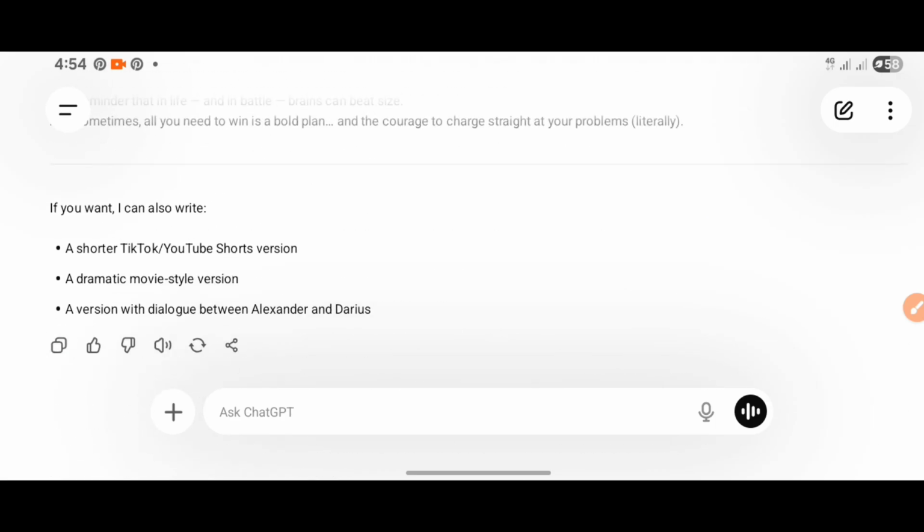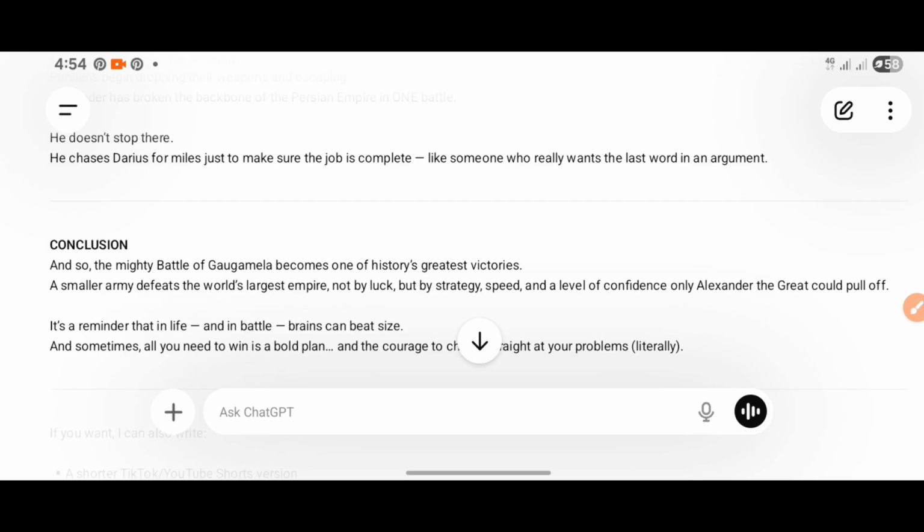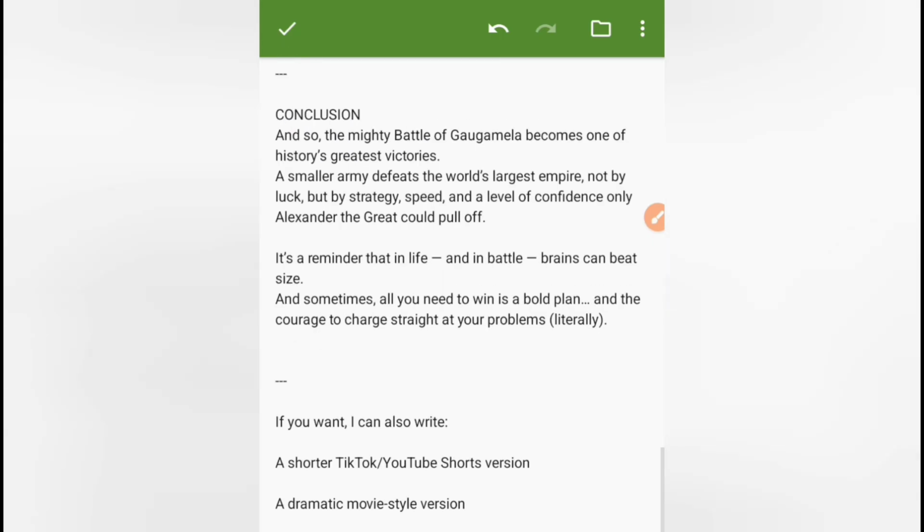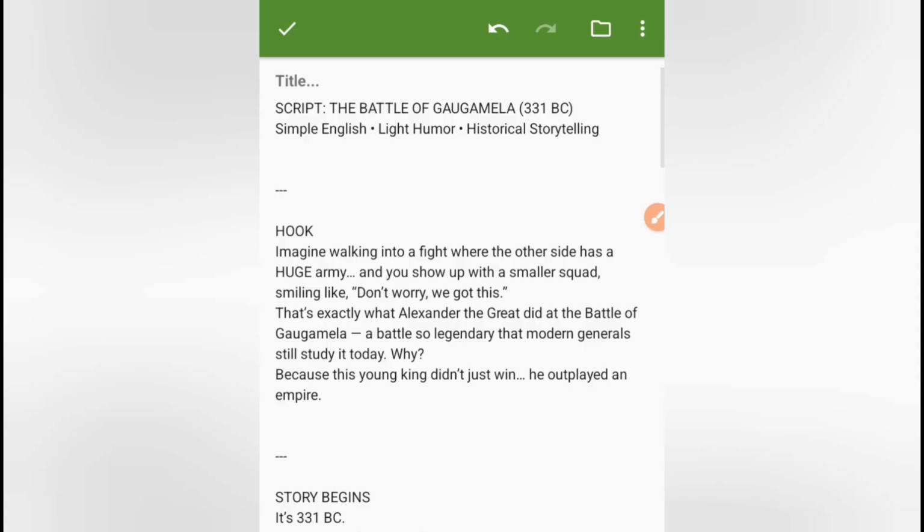The next thing we have to do is to take the story to our notepad for editing. This is very, very important. We need to edit this story to make it convertible to an audio. So let's head over to our notepad. So this is my notepad application. So I'll just come here and paste our story. I'll click on paste.